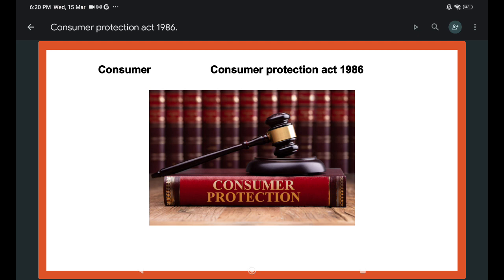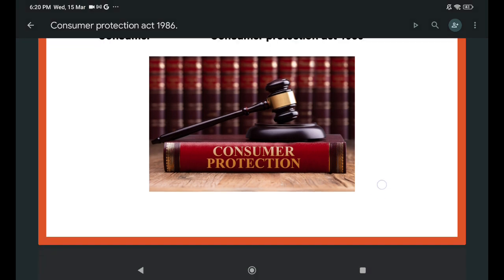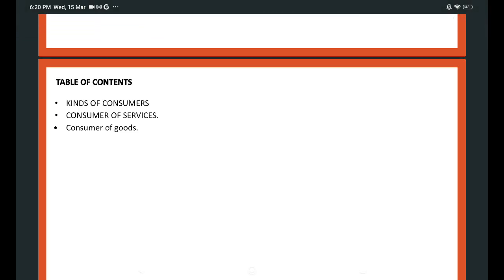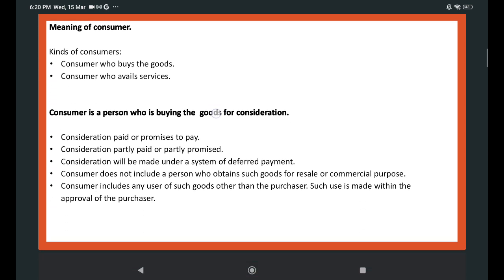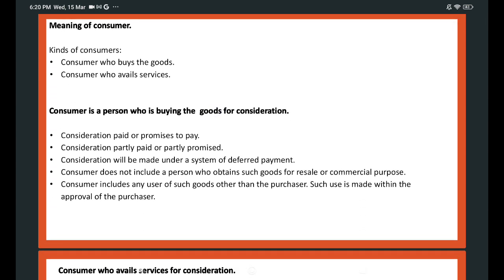Today's topic is who is a consumer under the Consumer Protection Act 1986. We are discussing kinds of consumers: consumer of services and consumer of goods. What is the meaning of consumer? A consumer is one who buys the goods, or who avails the services. They are consumers.